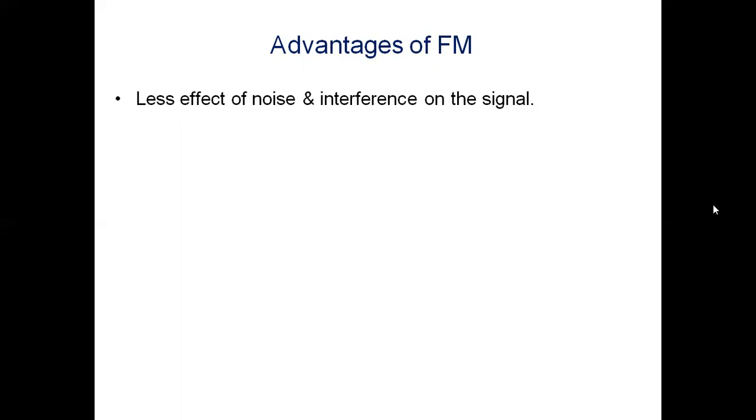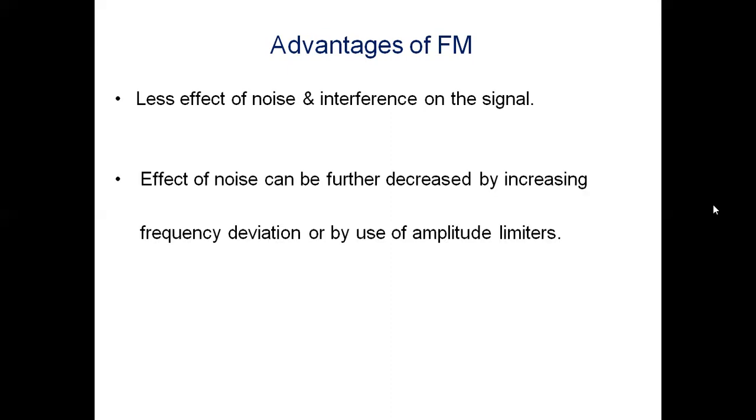We can increase the frequency deviation of the FM wave, thereby the modulation index increases. When the modulation index increases, the bandwidth also increases. When bandwidth increases, there is less effect of noise, so we have more signal to noise ratio. Similarly, the interference, meaning the adjacent unwanted transmissions, is also minimized because of strongly capturing our FM signal in the wanted frequency band. The effect of noise can be further decreased by increasing frequency deviation or by use of amplitude limiters.